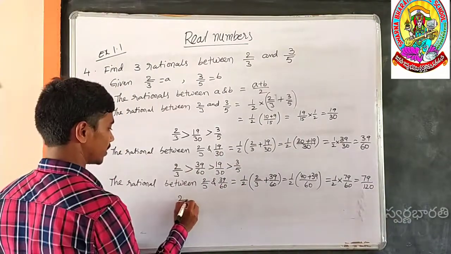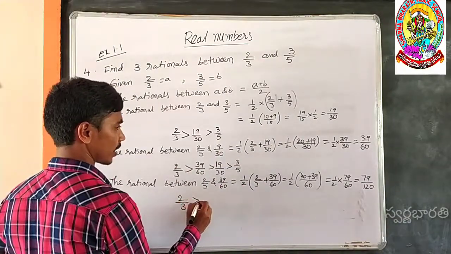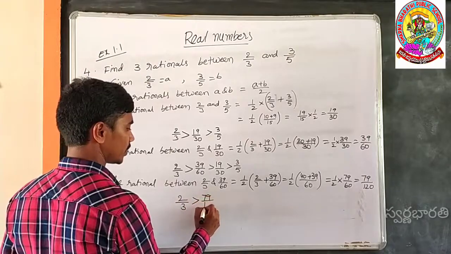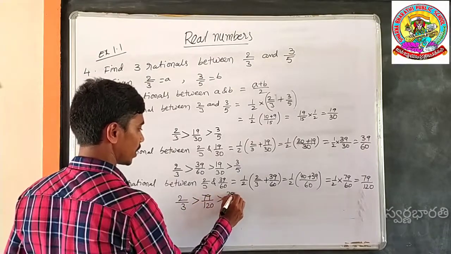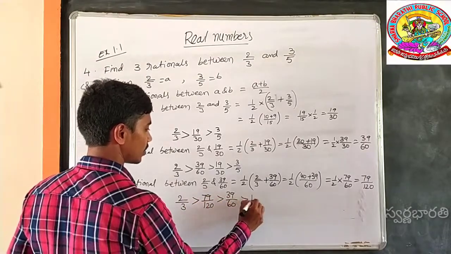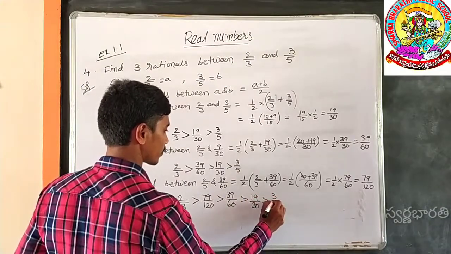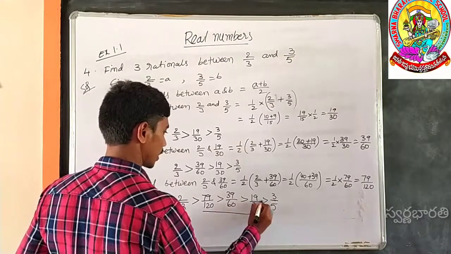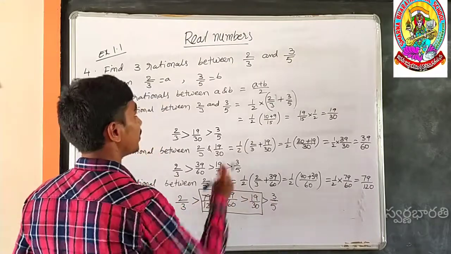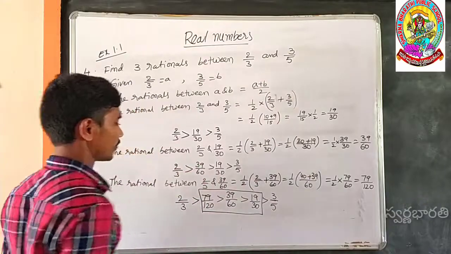The numbers would be like this: 2 by 3 is greater than 79 by 120, which is greater than 39 by 60, which is greater than 19 by 30, which is greater than 3 by 5. These are the required rationals in between 2 by 3 and 3 by 5.